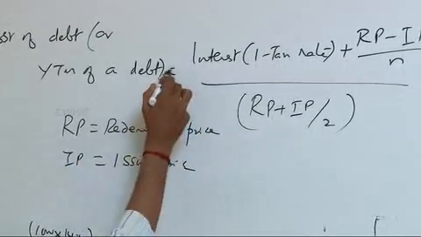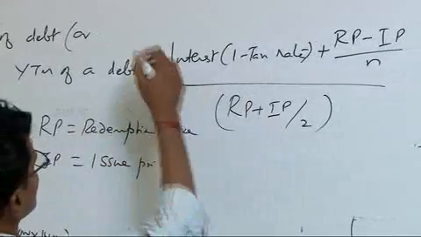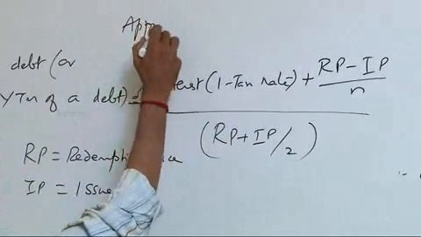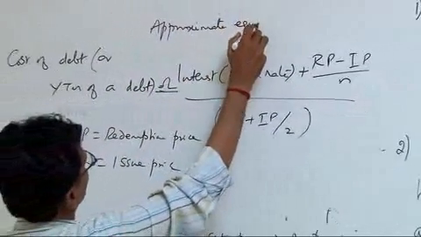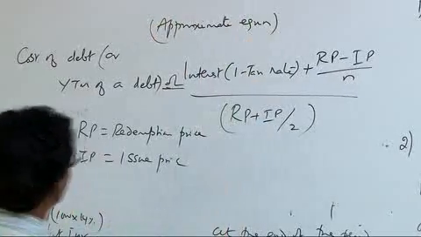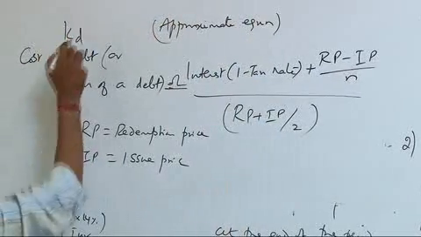So this is only an approximate equation. Cost of debt, what is popularly referred to as KD.